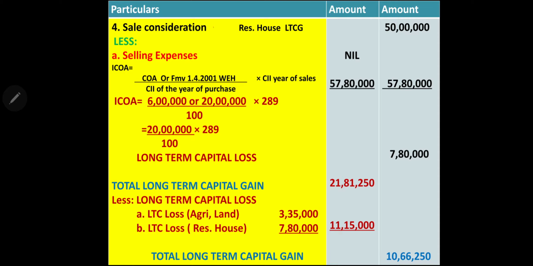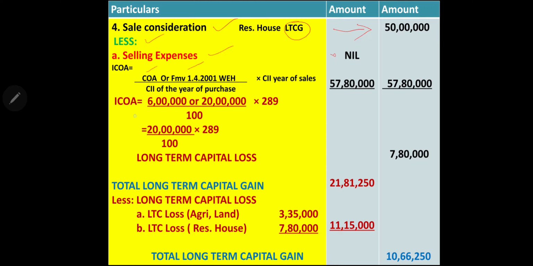Next, the fourth one, residential house, long-term capital gain. By selling, SSC received 50 lakh. From that we are deducting selling expense. We don't have it in this problem, so it is nil. Then this asset is also purchased before 1/4/2001. Therefore, cost of acquisition or fair market value, whichever is high.